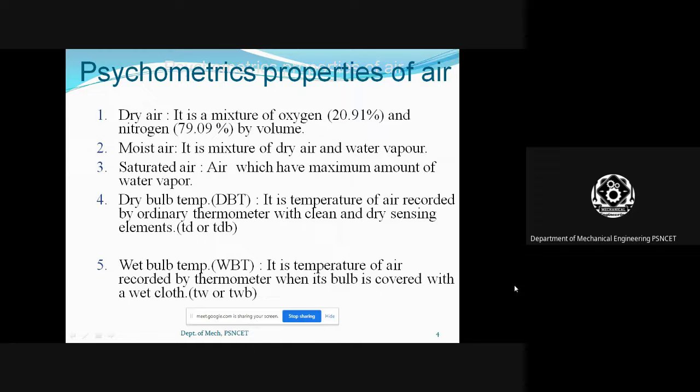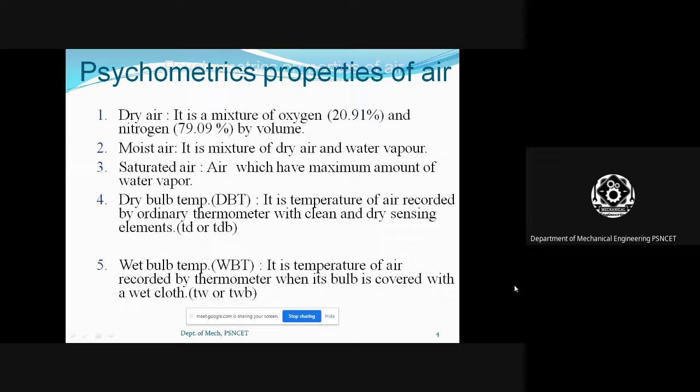Dry bulb temperature is the temperature which is measured by an ordinary thermometer. The thermometer does not have any special provision. Very simply, the temperature we measure with an ordinary thermometer is called the dry bulb temperature.